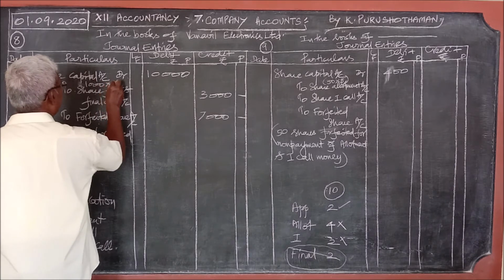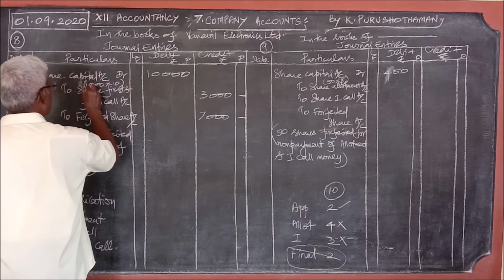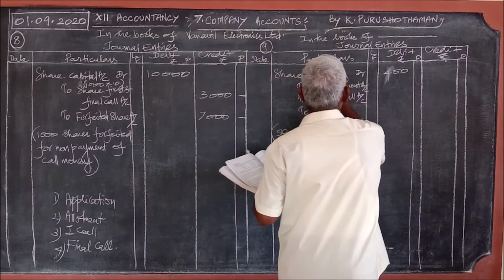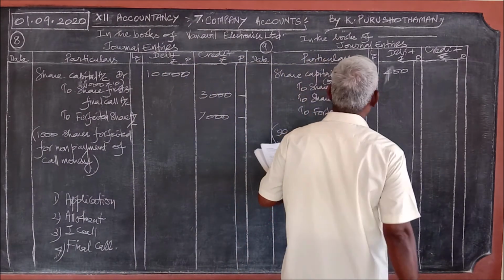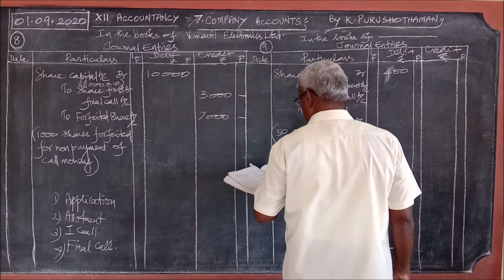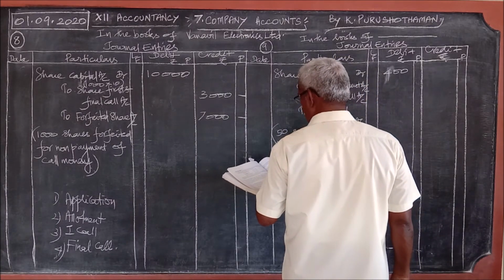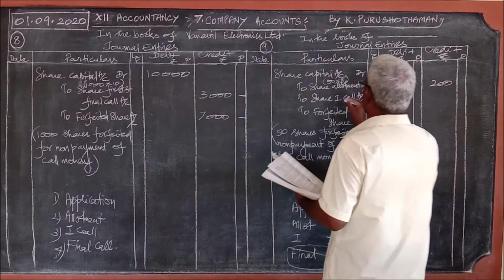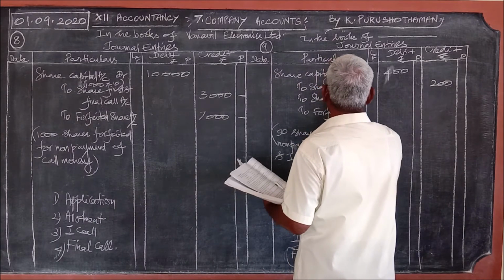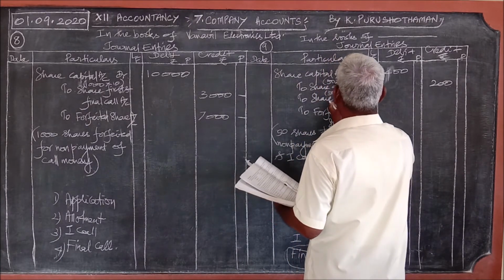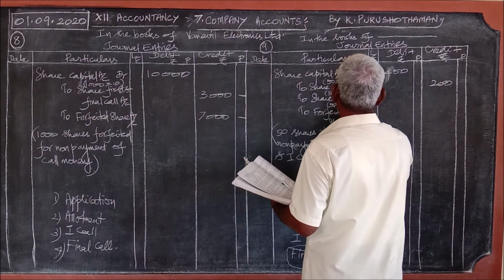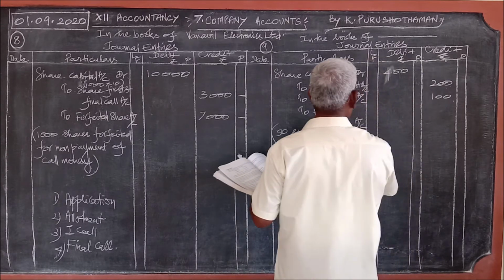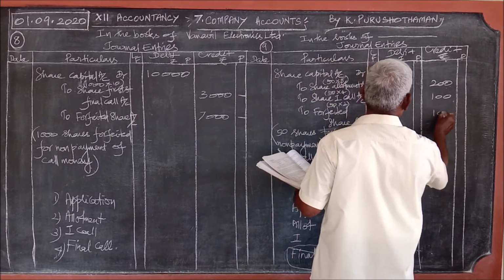Here we cannot write 50 into 10, but 50 into 8 only. It is 400. Out of which allotment money is 4, 4 into 50, 200. Then first call, 2 into 50, 100. So the balancing figure on the credit is another 100.